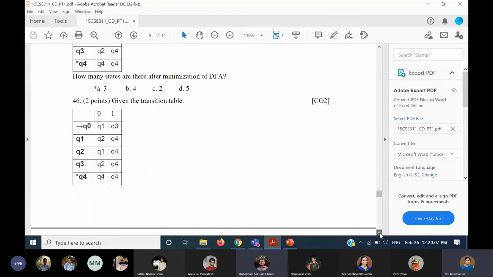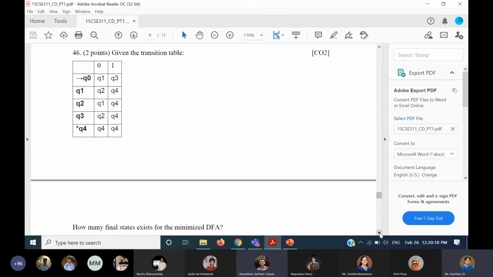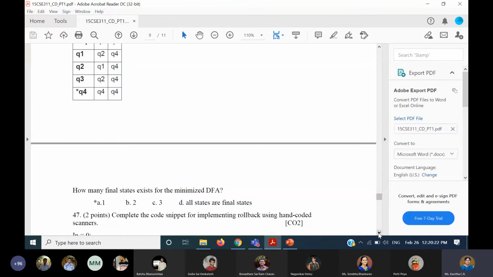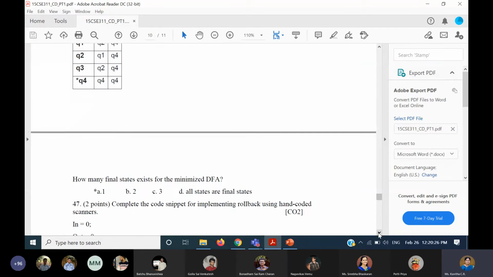And the next question is again the transition table is given. You have to find how many final states exist for the minimized DFA. Anyway, after minimization also there won't be any change. Only one final state will be there. Some people have read it wrongly. I don't know, some people have marked all states are final states. Okay, that is a mistake. Only one final state exists. That is, Q4 will be the final state.